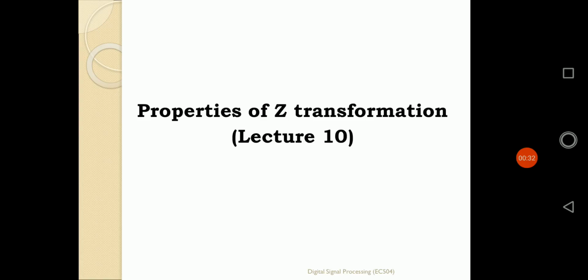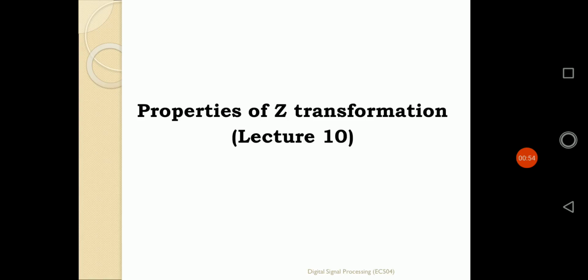we studied how that system can be stable with the formation of the region of convergence, that is ROC, and how the ROCs, that means the values of Z, are defined for each section of the Z transformations. This was also defined in our last class, lecture 9. Now in lecture 10 we will study the properties of Z transformations.